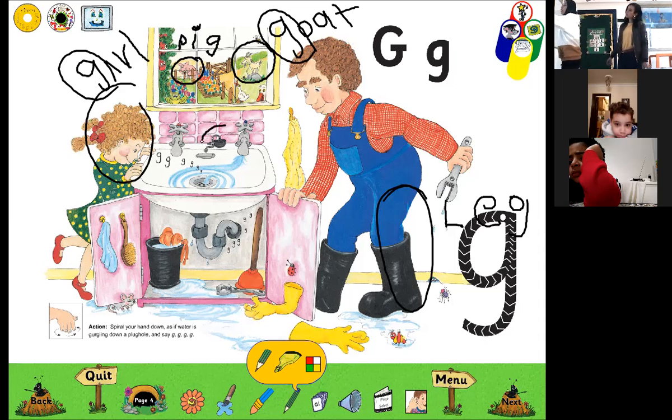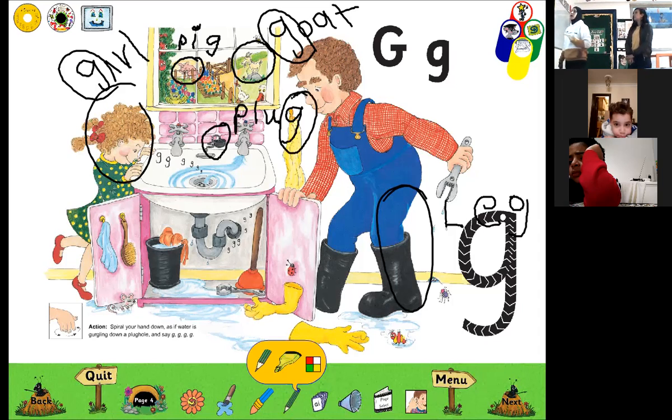Here, I can see a plug. Plug. What is the first sound from plug? It's P. G, g. So what is the last sound which comes at the end? G, g, g. Yes, and what do you see else? Look at this one. What do you see here? Yes, this is mouse. What is the first sound of the word mouse? Yes, the first sound. Okay. What do you see else?